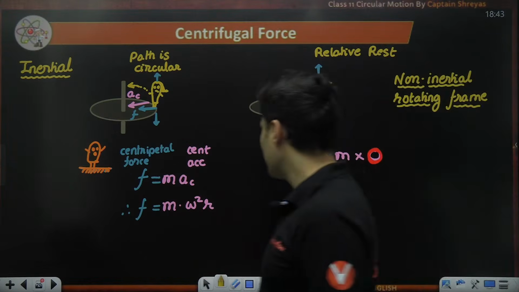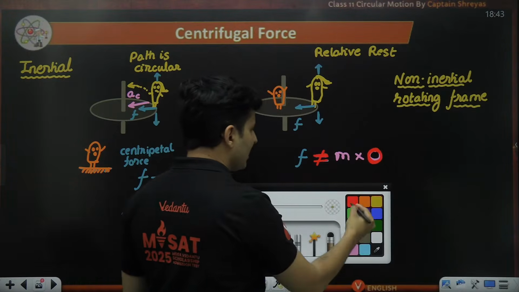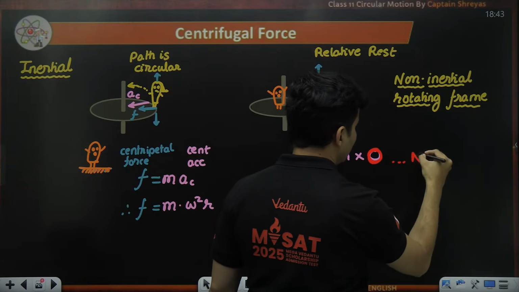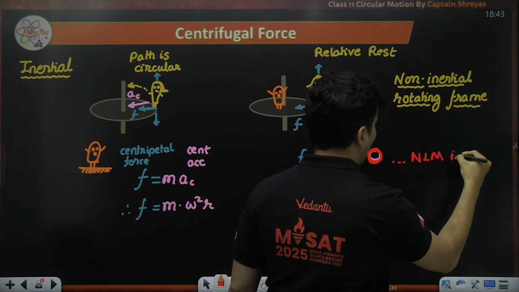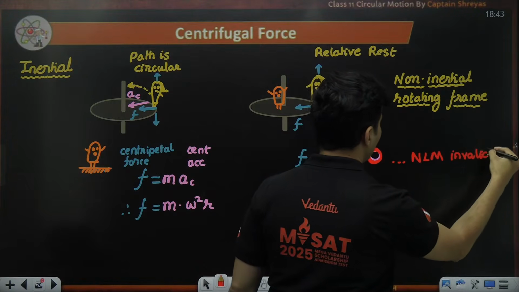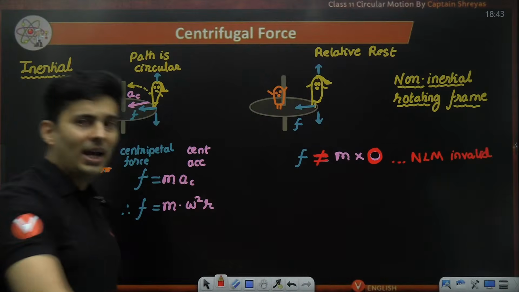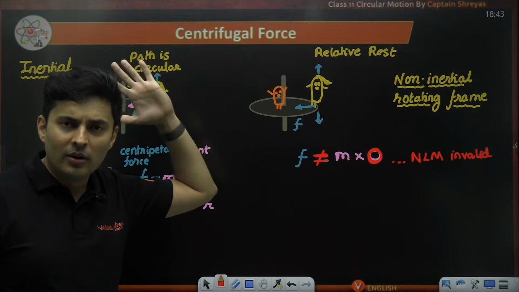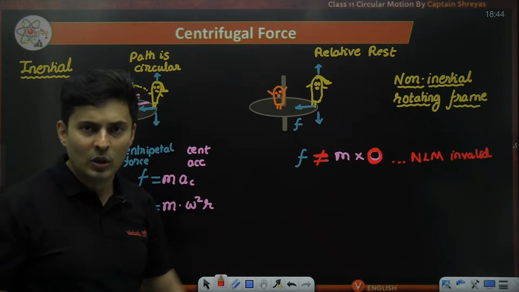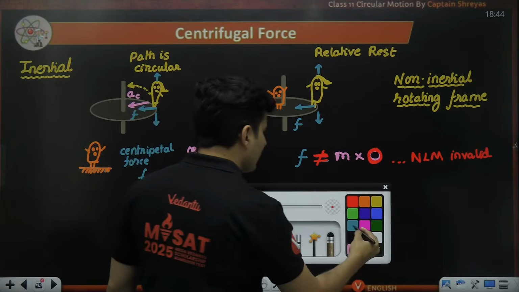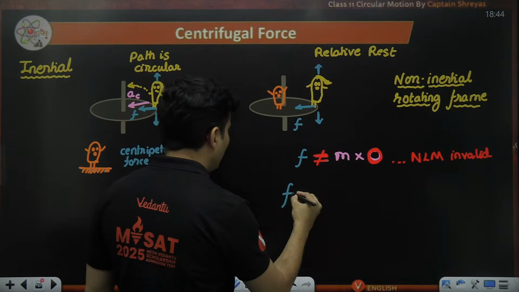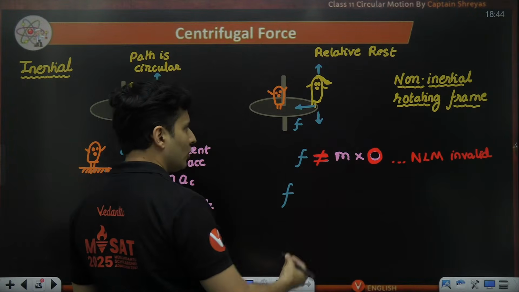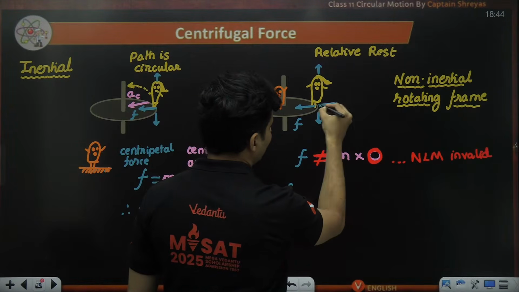And whenever we have non-inertial frames, Newton's laws of motion are invalid. So we deliberately make it valid on paper just to satisfy our ego of respecting Newton. Apart from that friction, we say there is an additional force, our pseudo force.